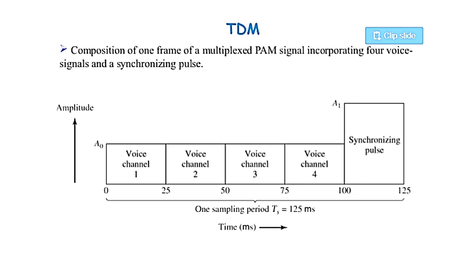Therefore the pulse to pulse spacing between two samples in the frame will be equal to TS by n. So the spacing between two samples will be TS by n. This will give the number of pulses per second, or pulse frequency. So the number of pulses per second is equal to 1 by the spacing between two pulses, that is 1 by TS by n, that is n by TS. These number of pulses per second is also called the signaling rate of the time division multiplexing signal and is denoted by R.